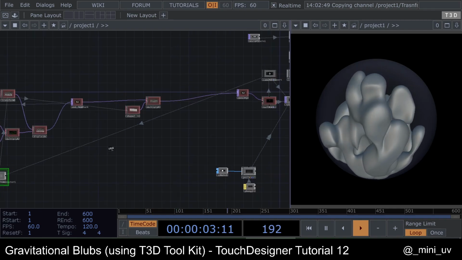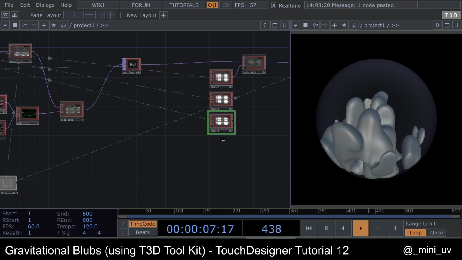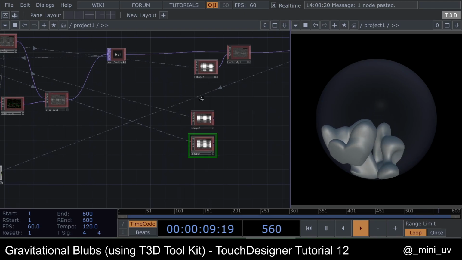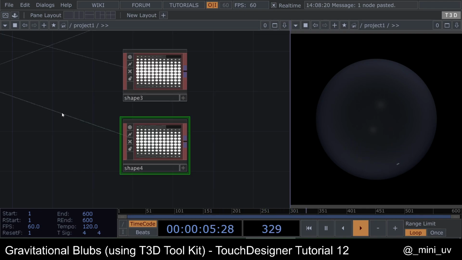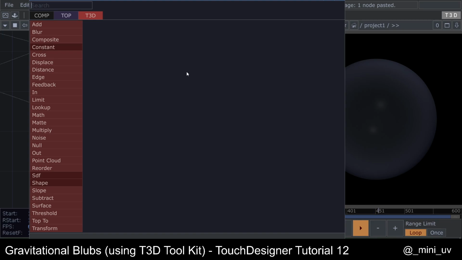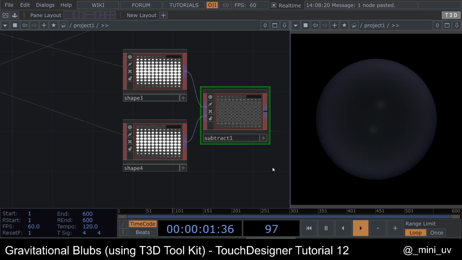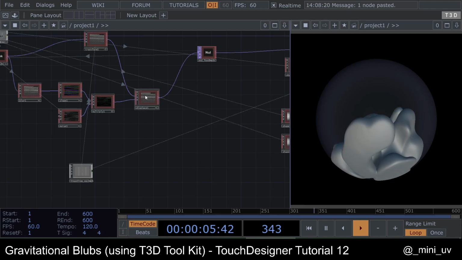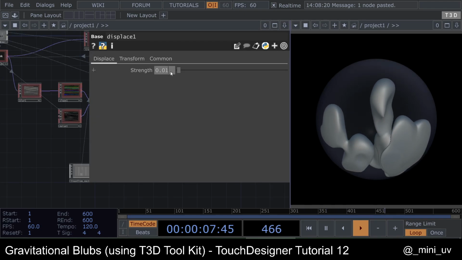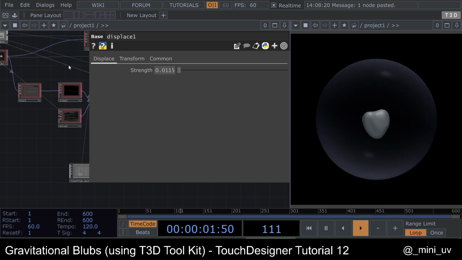So for that, what I did is I took two spheres. I'm gonna copy them like this. One, I made a bit smaller, and I subtract those two, and I can see that the blobs are disappearing very fast. So we can increase the strength.